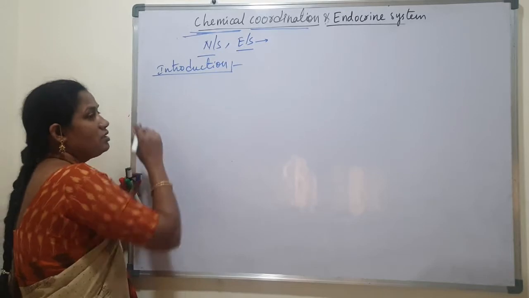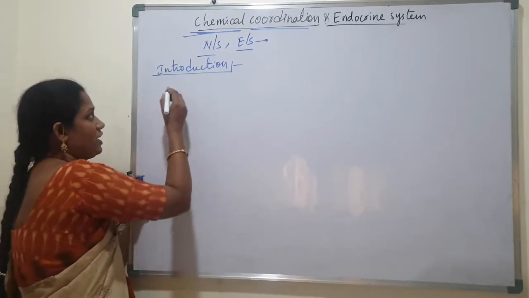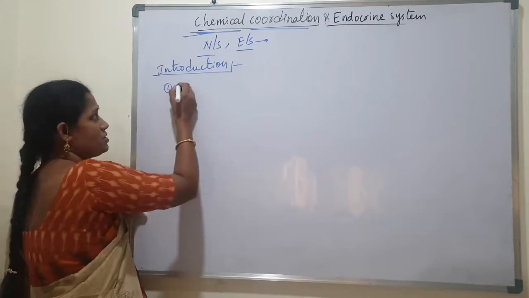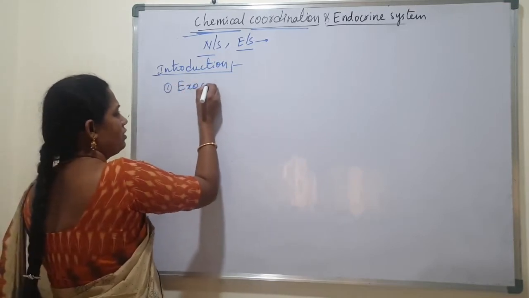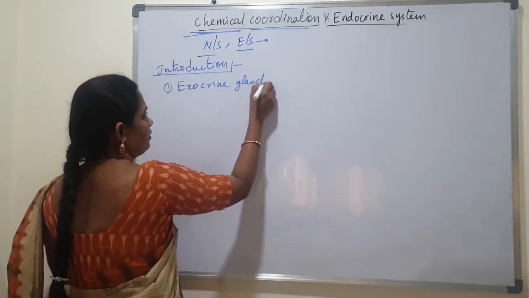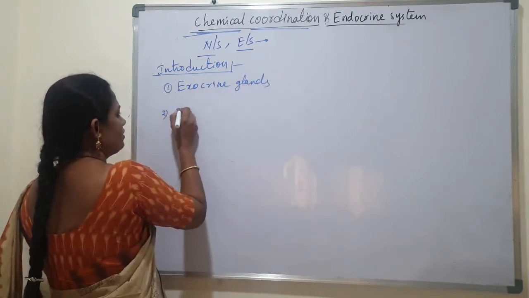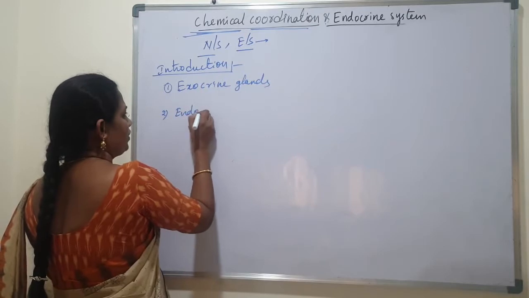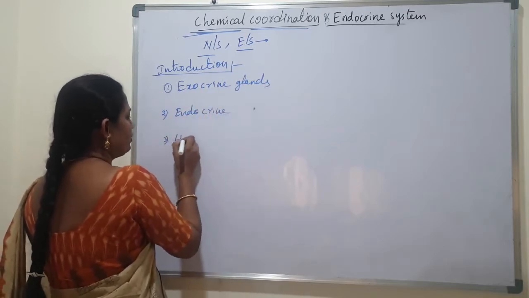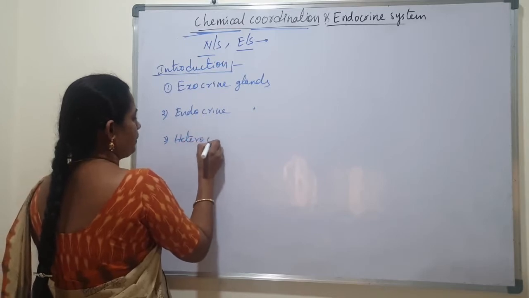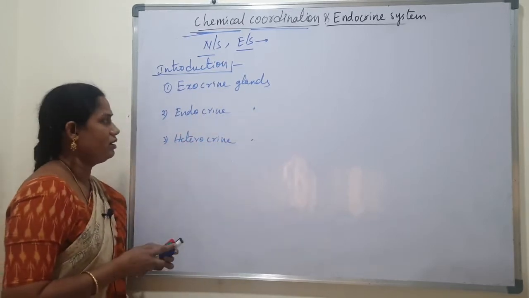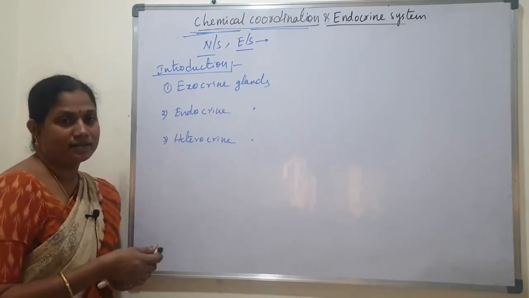Generally in our body three types of glands are present. They are exocrine glands, endocrine glands and heterocrine glands.